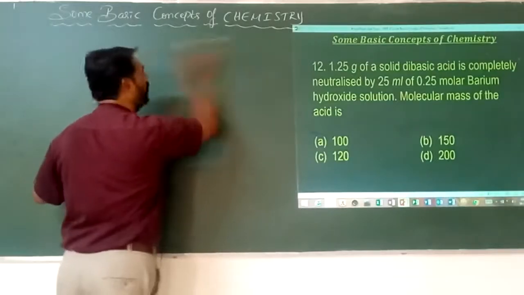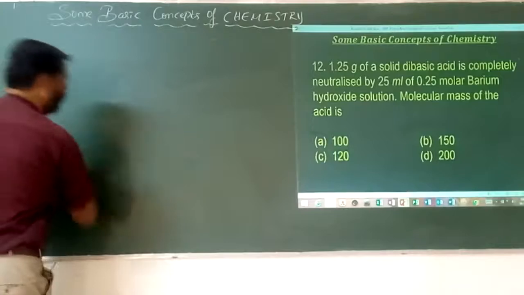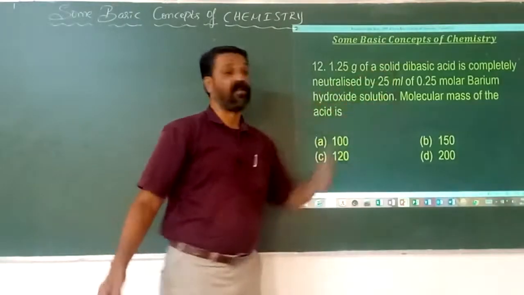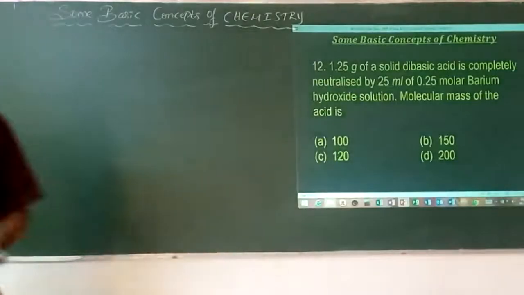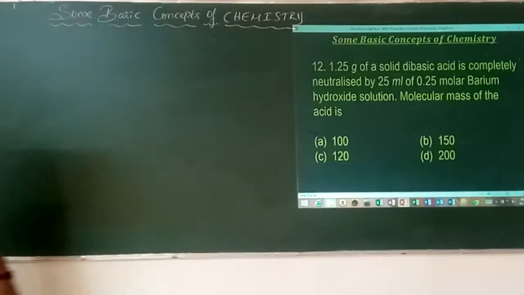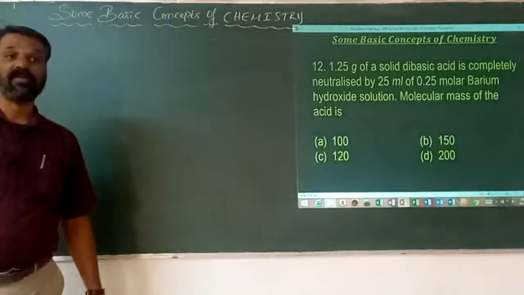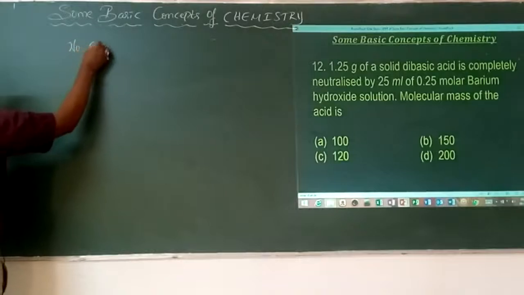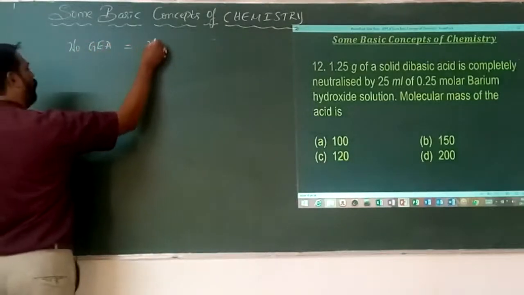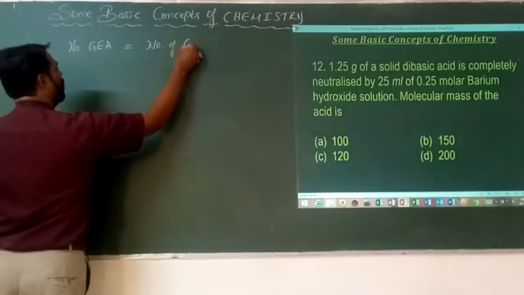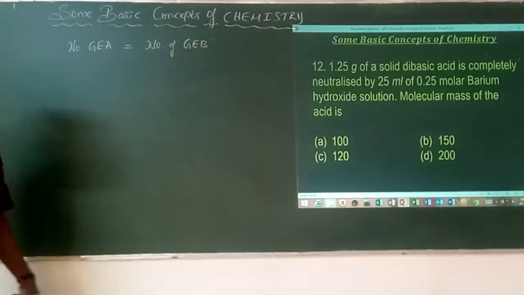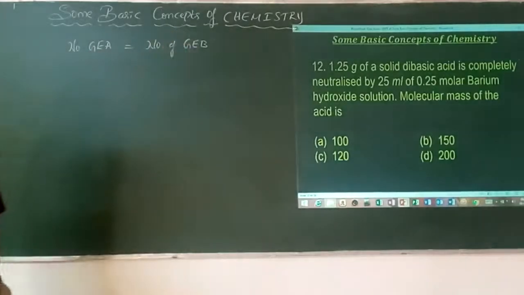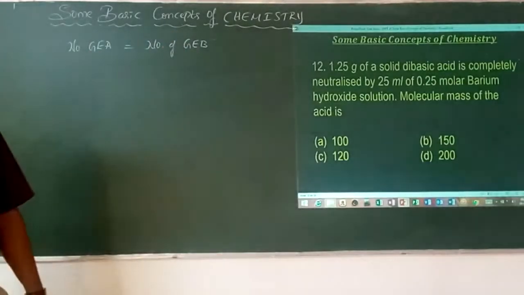As I mentioned earlier, what is the main condition for complete neutralization? The neutralization is between an acid and a base. Here the acid is a dibasic acid, and the base is barium hydroxide. What is the condition? The number of gram equivalents of an acid is always equal to the number of gram equivalents of the base, for complete neutralization.